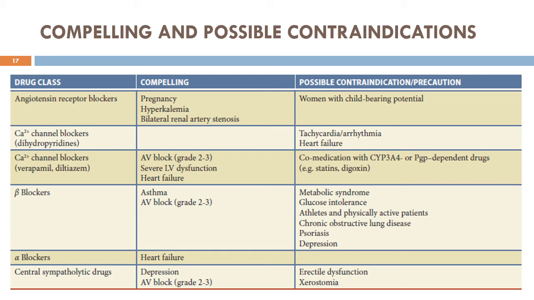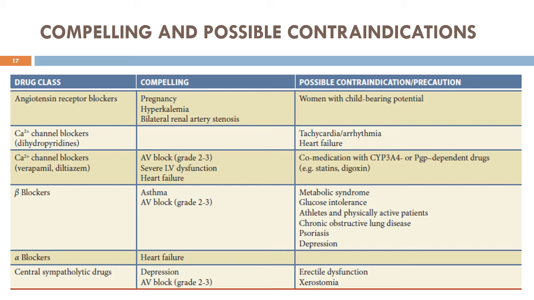Therefore, athletes and physically active patients should not be given these drugs. In patients with COPD, similar to asthma, these drugs are avoided. Again, patients with depression should not be given these drugs, as the beta blockers, mainly propranolol, have central effects.